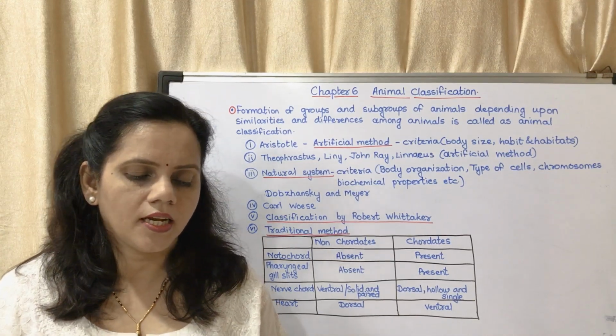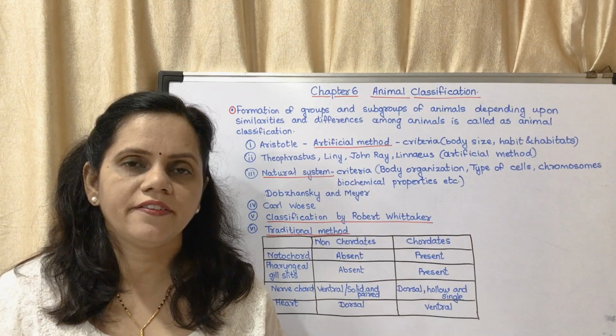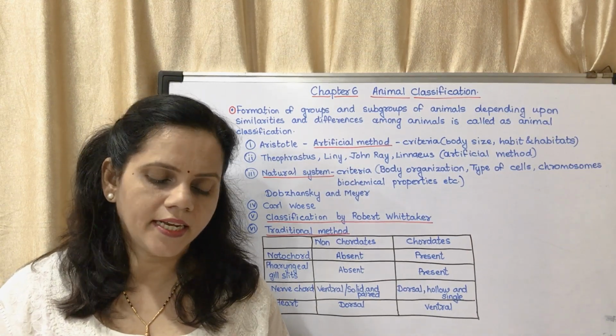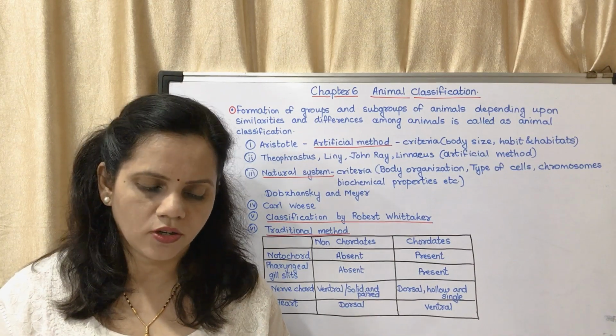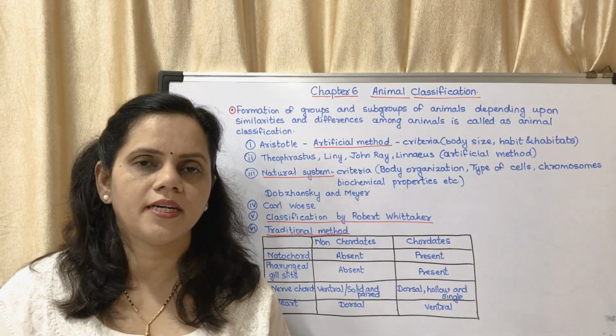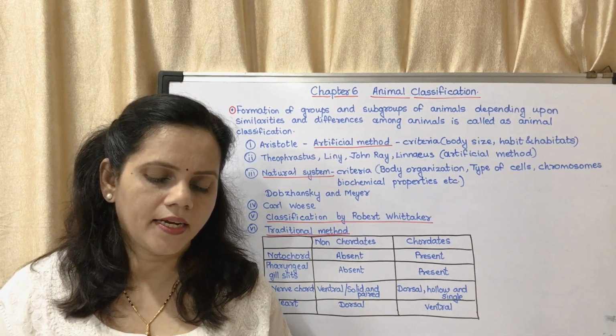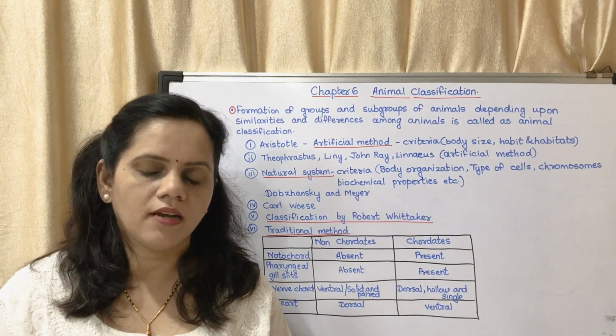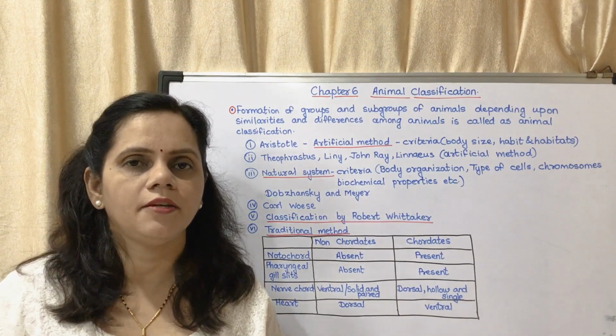Under multicellular, there are two boxes. Left hand side is with cell wall, which is again divided into autotrophs and heterotrophs. Autotrophs come under kingdom Plantae and heterotrophs come under kingdom Fungi. The without cell wall box consists of kingdom Animalia.